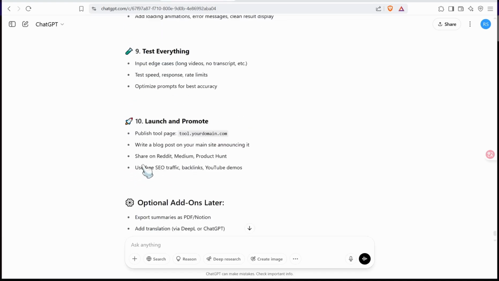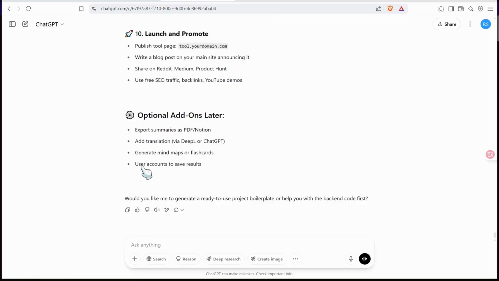So here you can make your own website or SaaS tool without going to a freelance platform to hire someone to build it, which would cost you at least $200 or even $1,000, for example.